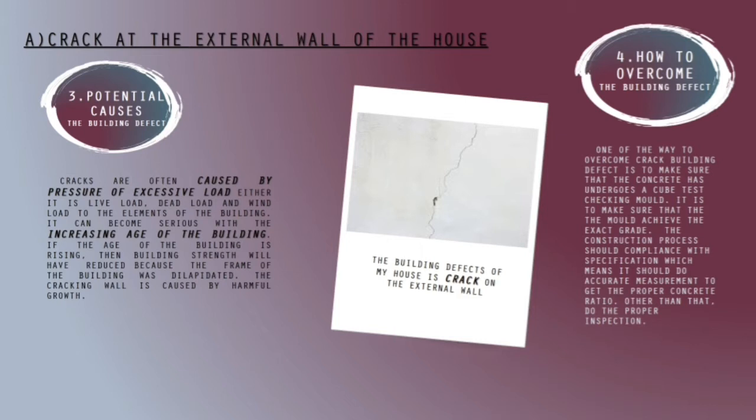One of the ways to overcome the crack building defect is to make sure that the concrete undergoes a cube test checking the mold. It is to make sure that the mold achieves the exact grade. The construction process should comply with specification, which means it should take accurate measurements to get the proper concrete ratios. Other than that, do the proper inspection.